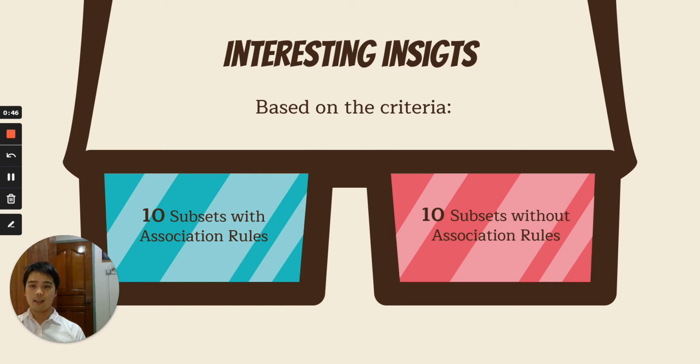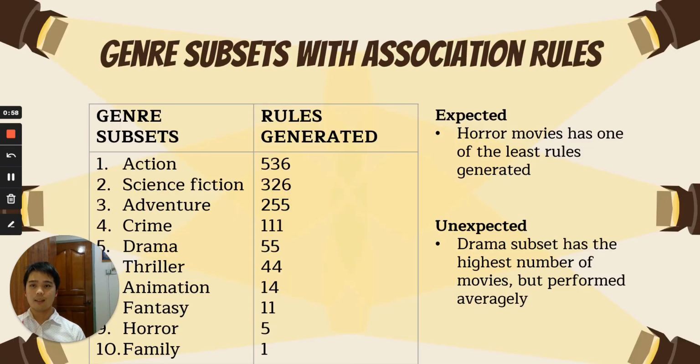Based on the criteria, I noticed there are 10 subsets can generate association rules, but there are another 10 subsets cannot generate association rules. The 10 genre subsets that can generate association rules are action, science fiction, adventure, crime, drama, thriller, animation, fantasy, horror, and family subsets.